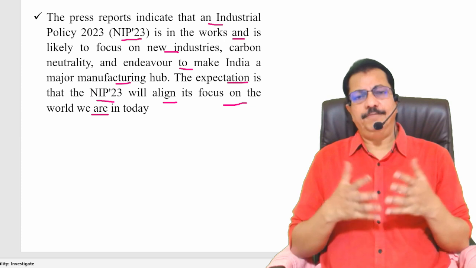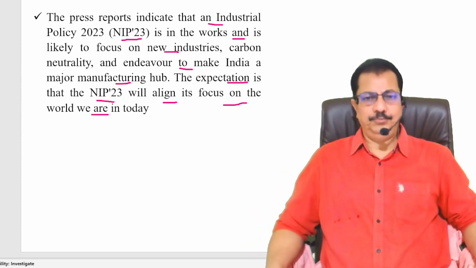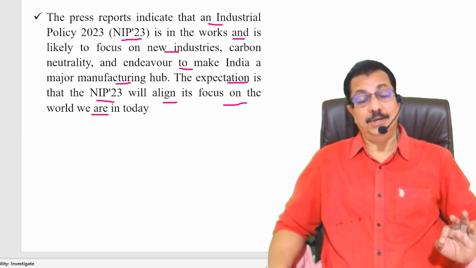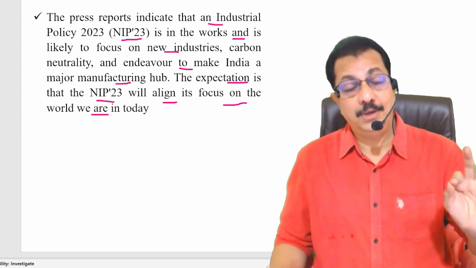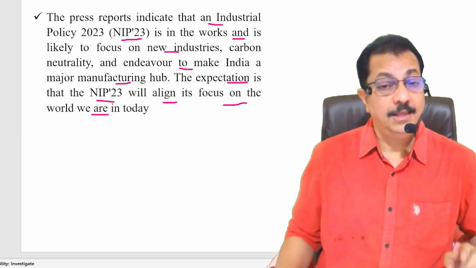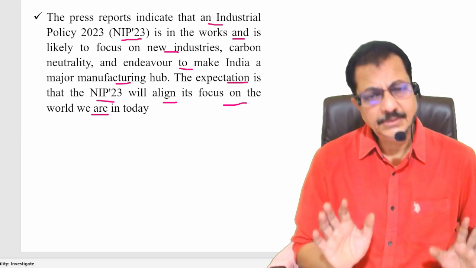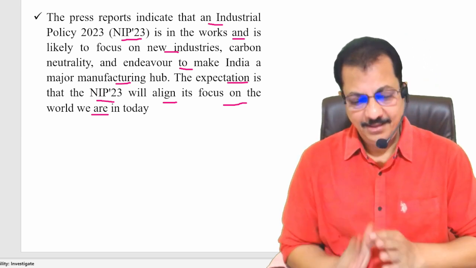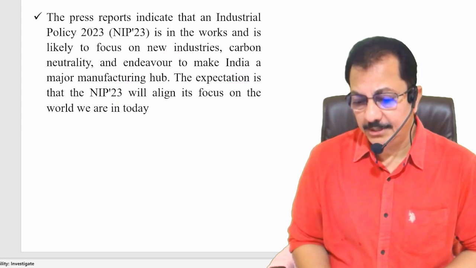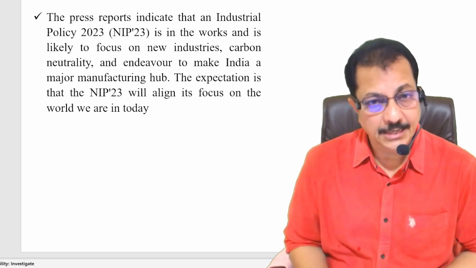So when you are planning for industries and manufacturing sector enhancement, nobody will have any objection, but the objections will be there when there is so much pollution, and that will contribute to more environmental degradation. That is the reason why we have mentioned carbon neutrality in this particular industrial policy. Am I clear? Very important. That is the reason why, when you are making larger policies, you should also take the global aspects into consideration.